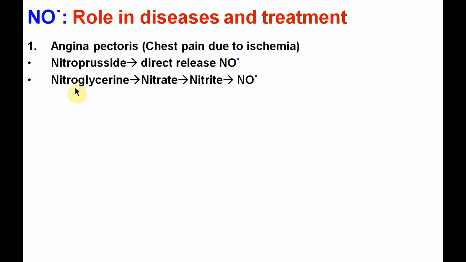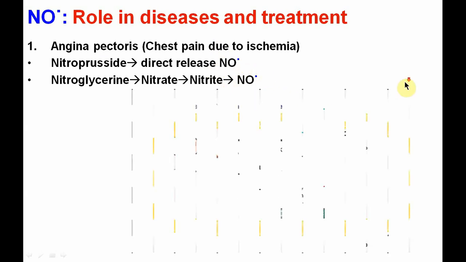Another important drug is nitroglycerin, or glyceryl trinitrate. In the body it is converted to nitrate, nitrite, and further to nitric oxide. You have already seen the important role of nitric oxide in causing relaxation. Again, we'll see this in the diagram also.